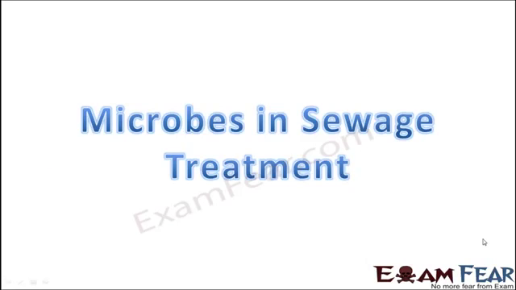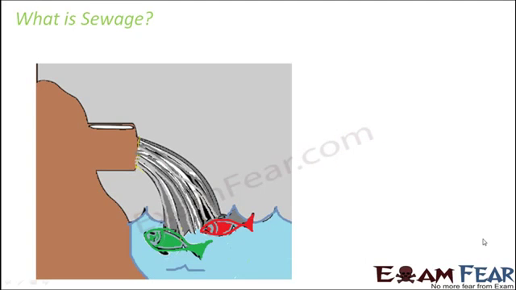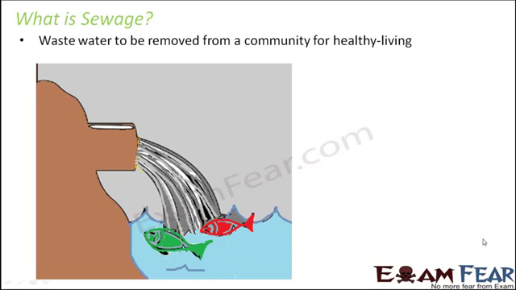So now we will talk about microbes in sewage treatment. Even before we talk about sewage treatment, first we need to understand what is sewage. Sewage is nothing but waste water that needs to be removed from a community for healthy living. When we say waste water, what exactly do we mean? It means water which gets contaminated with different types of solid and liquid wastes, and that forms sewage.